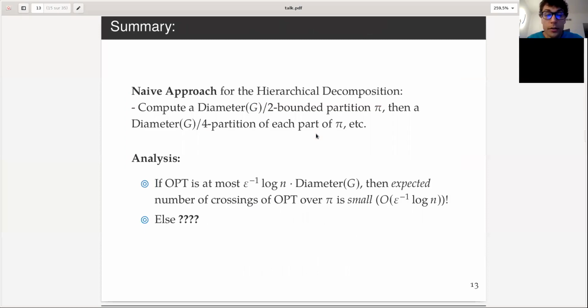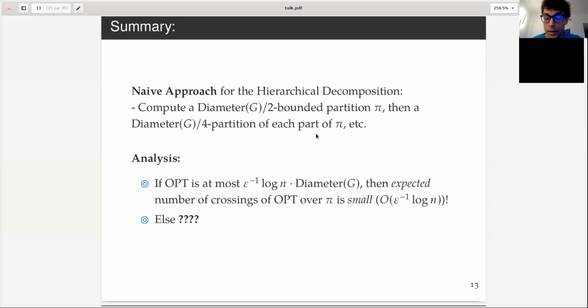So here is a naive approach. Compute the diameter G over 2 bounded partition P. Then for each part, compute the diameter of G divided by 4, and so on. And now what do we have? We have the following analysis. If opt is at most log n divided by some epsilon times the diameter of G, then the expected number of crossings of opt over the partition I'm computing is small. That's what I just said before. It's in expectation log n divided by epsilon.